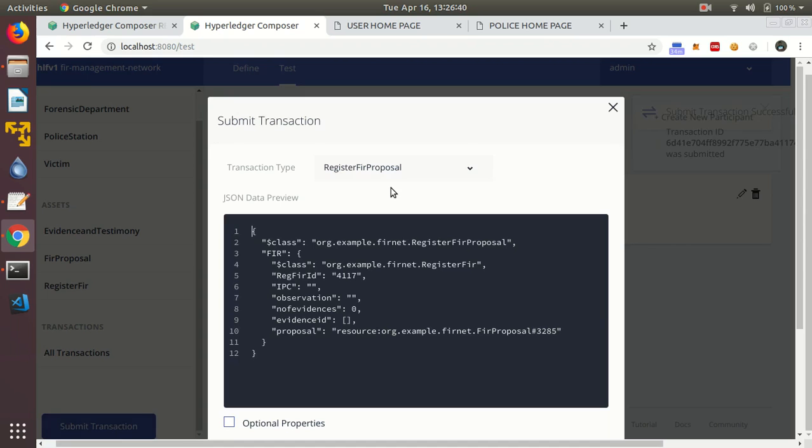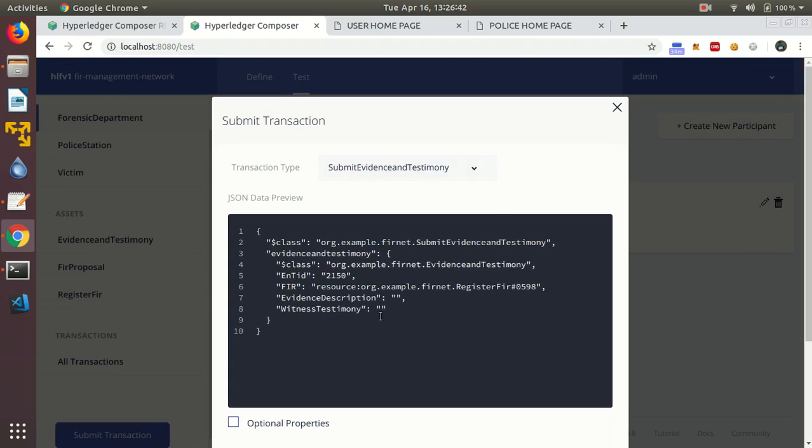We can submit another evidence at a later stage. These all will be added against the FIR ID in the FIR asset.